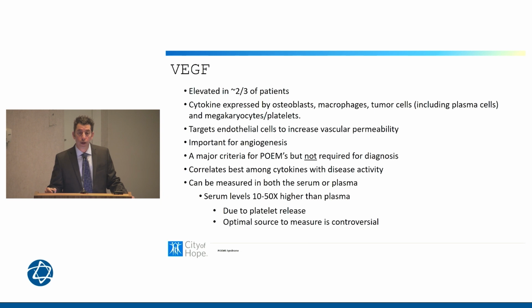The VEGF. This is a very important test. Again, not required for the diagnosis. It is a cytokine that's overexpressed by osteoblasts, macrophages, and plasma cells. It increases vascular permeability and is a major criterion for POEMS, but again, not required. We can measure it in the serum or the plasma. It's important to know which way your lab does it, because the parameters for normal limits are different. There can be higher levels in the serum rather than the plasma, and this is due to platelets that can release VEGF. So it's just important to know what your lab is doing.